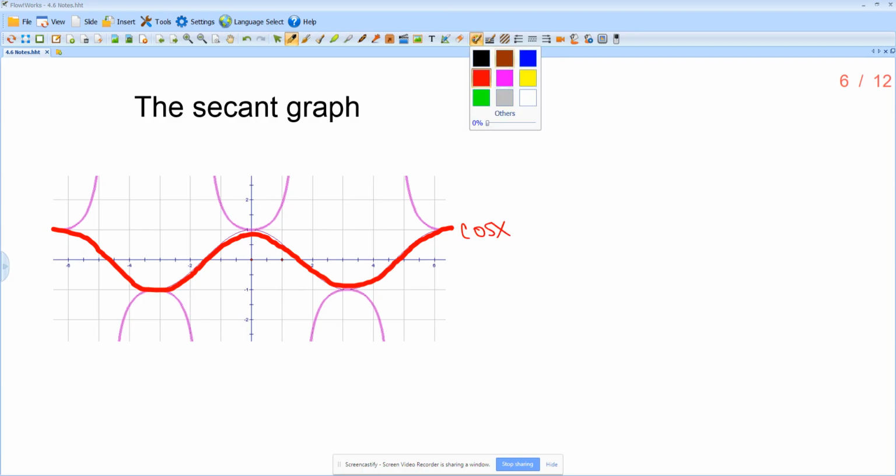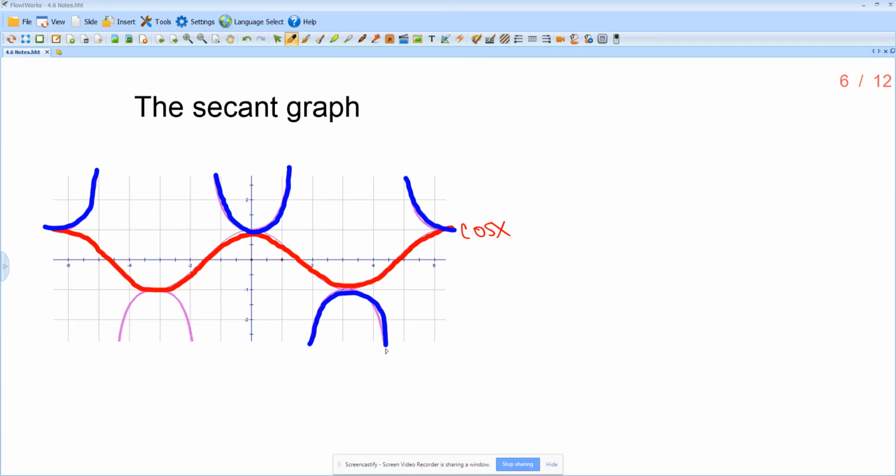What I'm now going to highlight in blue, in blue, we have what is actually the secant graph. So, there we go. In blue there, here we have secant x.